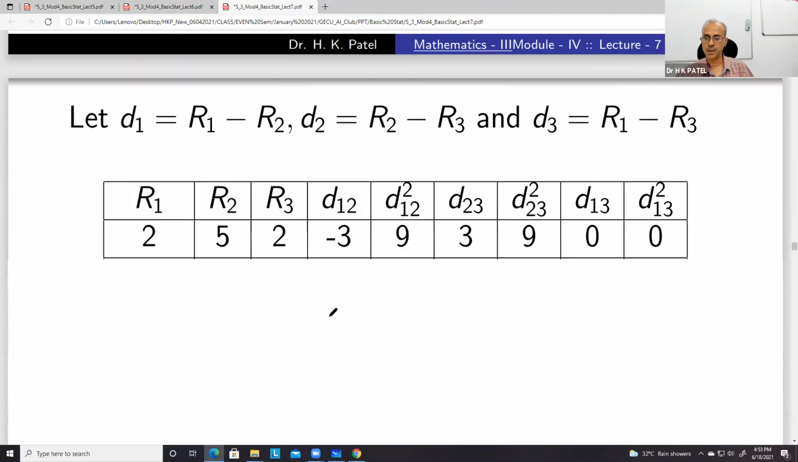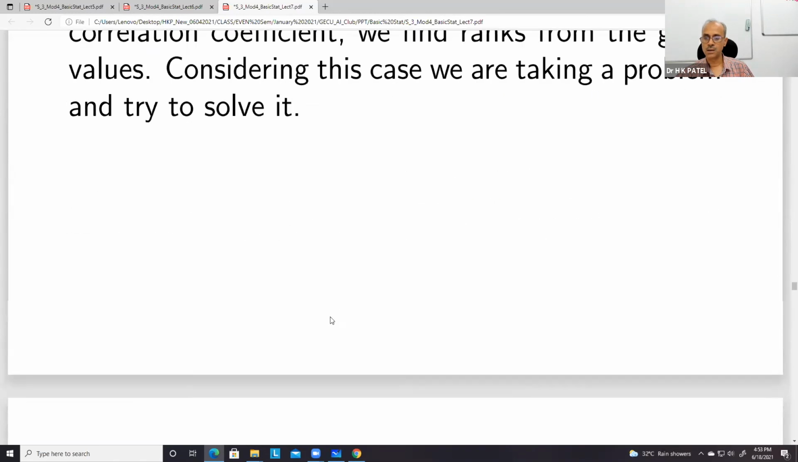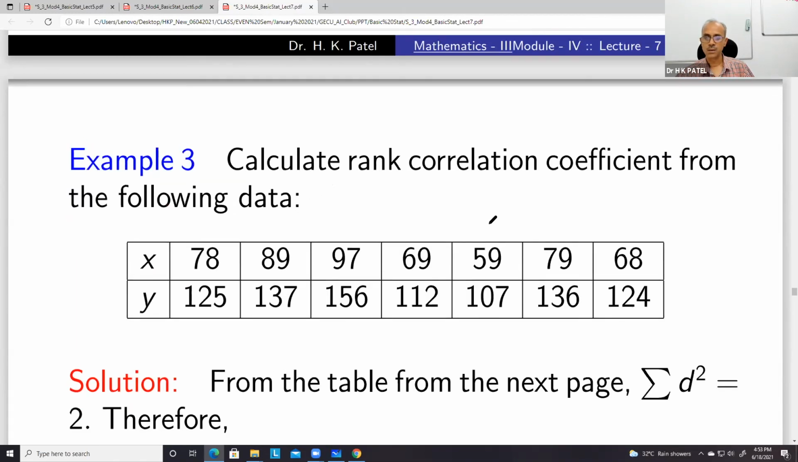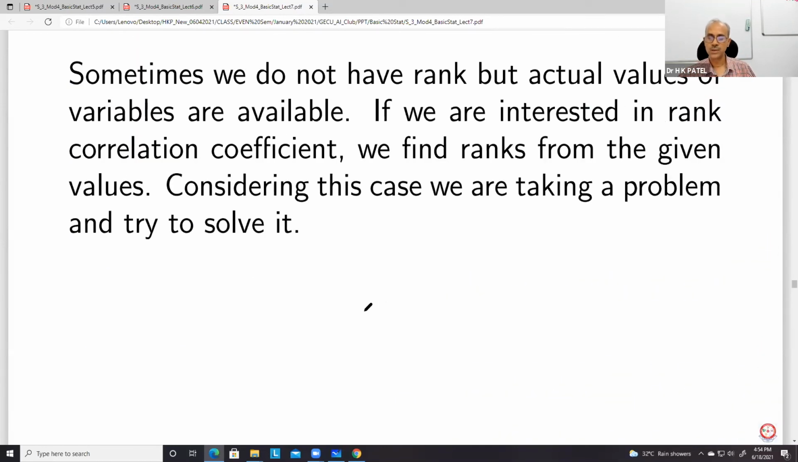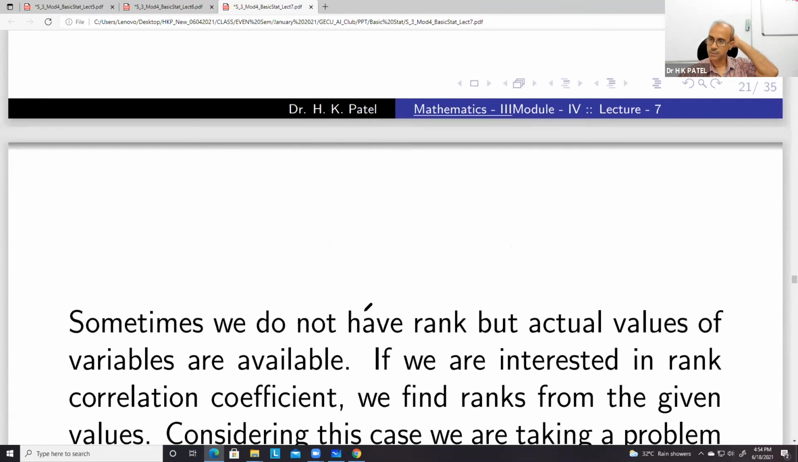For example, here, following data. So if these numbers are there, what we do, we give the highest number first rank. Okay, but then in these numbers you can see that some numbers may be repeated. For example, here is there any repetition? 78, 89, 97, 69, 59, 79. नहीं है सर, रिपीटेशन नहीं है। But then there are cases of repetition. So in that case, how to give rank or how to rank them, that we will also see.